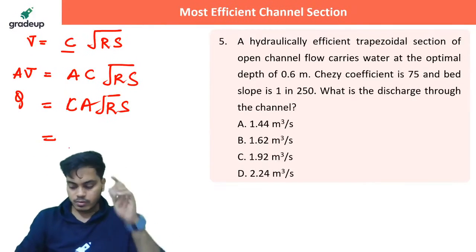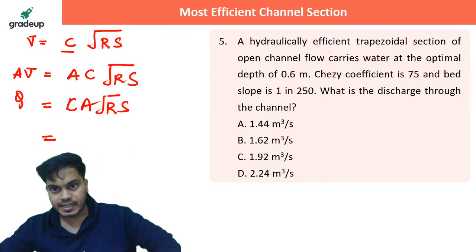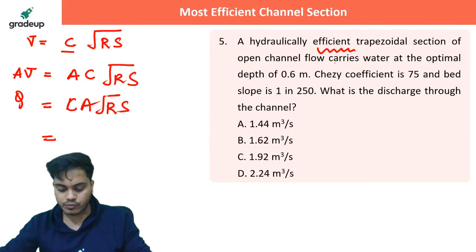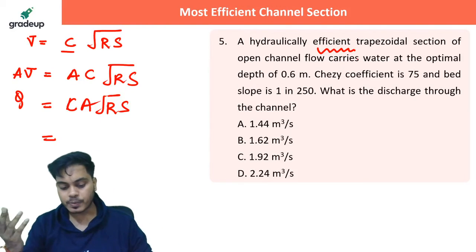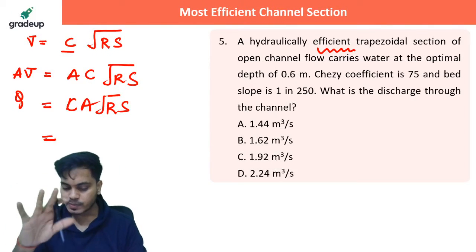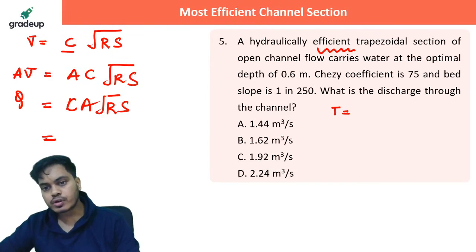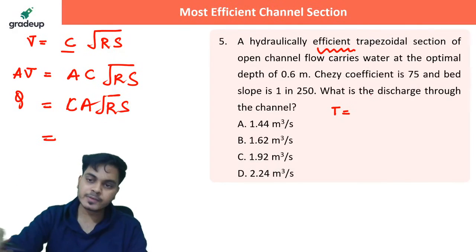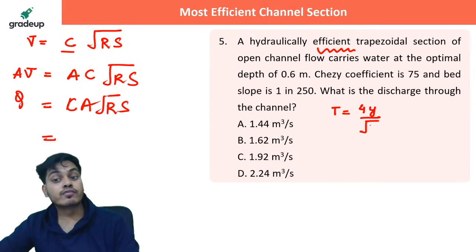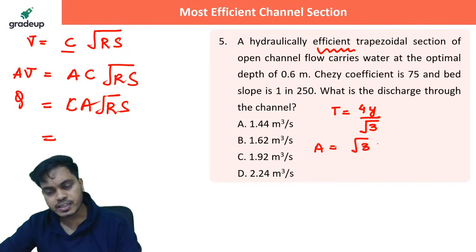And remember, in case of a trapezoidal channel section, they have said efficient. So for efficient, let me tell you a few things. What are the geometrical properties of an efficient section? That you need to understand. Let me tell you all the geometric parameters. First of all, the top width. The top width for most economical or efficient trapezoidal section should be 4y by root 3, where y is the depth of flow. Area should be root 3 y square.